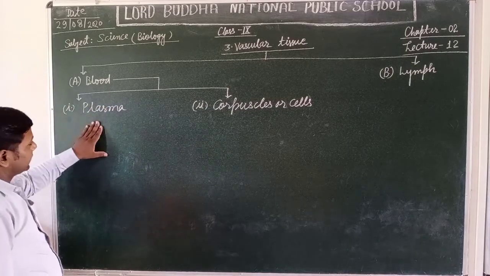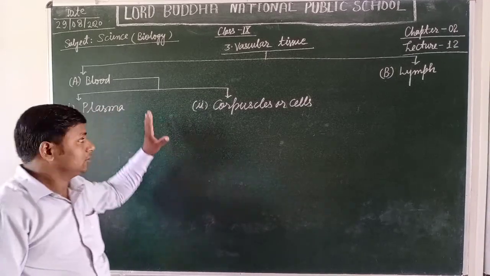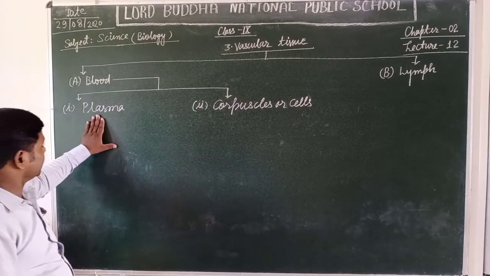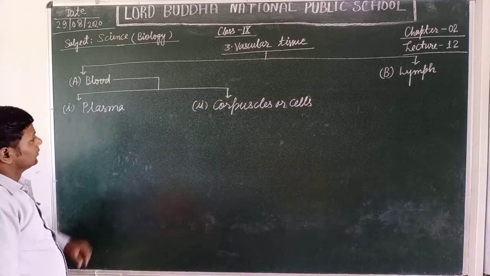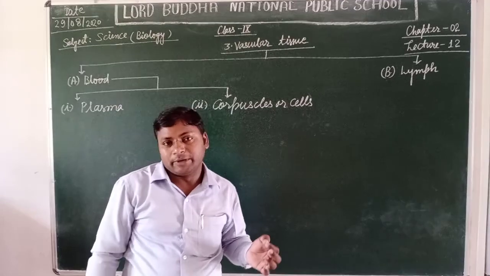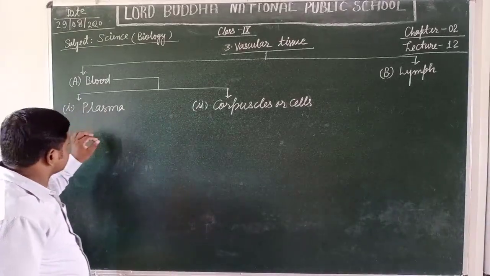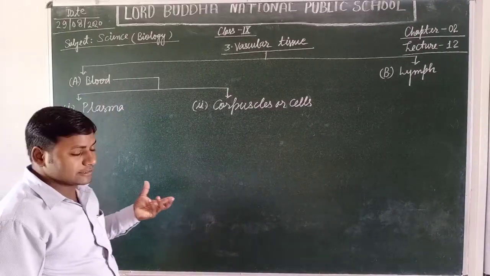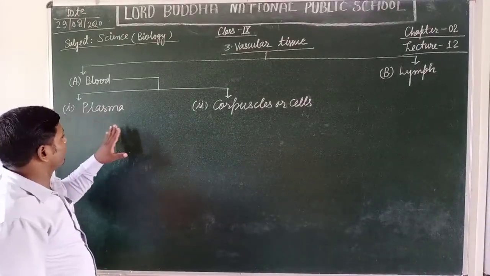Students, plasma contains about 95% of the total volume of the blood. Plasma is a clear, transparent or somewhat yellowish, viscous fluid substance, and its pH is between 7.3 and 7.4.